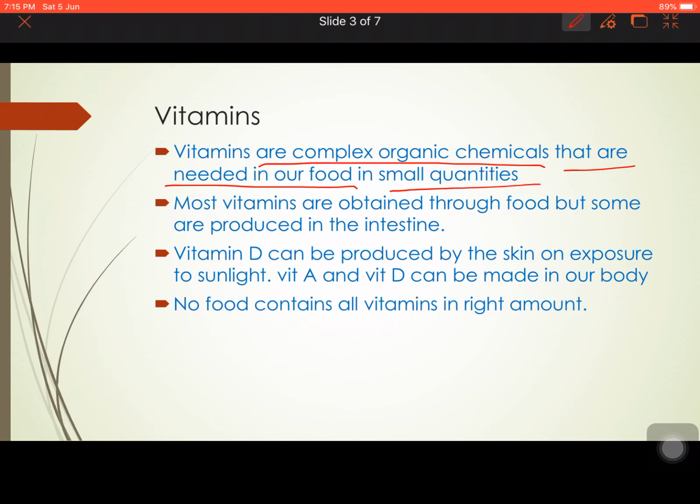It needs only a very small amount. Some vitamins are obtained through food, but some are also produced in the intestine. Vitamin D, which we all know is good for our bones, can be produced by the skin itself if we expose our skin to sunlight. But remember, sunlight exposure can also be harmful at times, because it has UV rays. So make it a point that if you are taking sunlight for vitamin D synthesis, it should be the morning light, from 7 to 10 or 7 to 9.